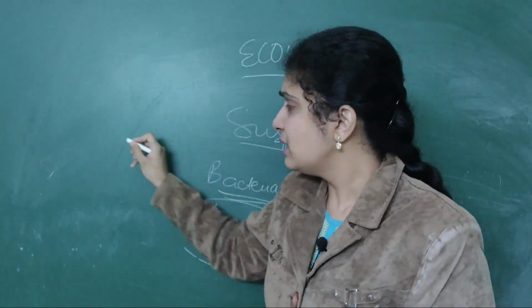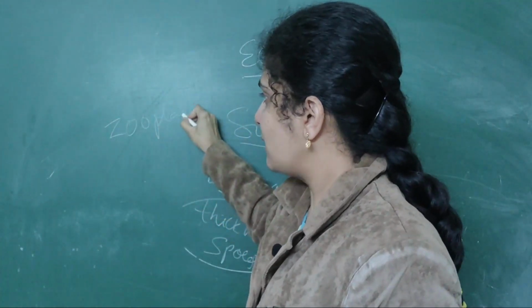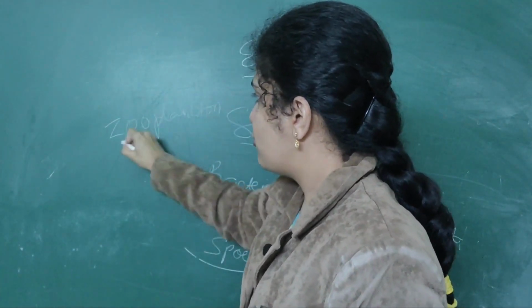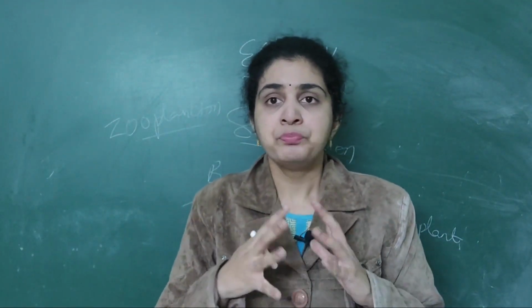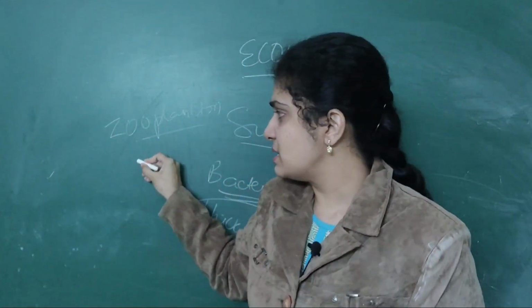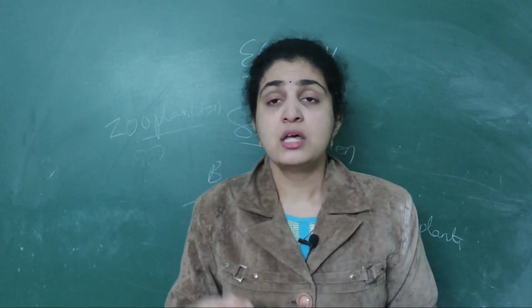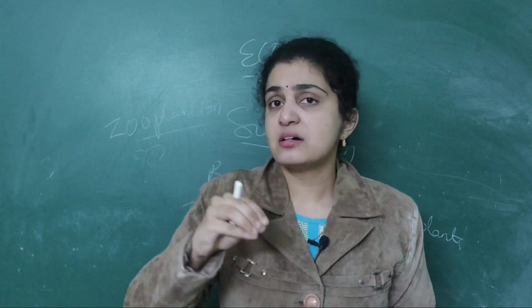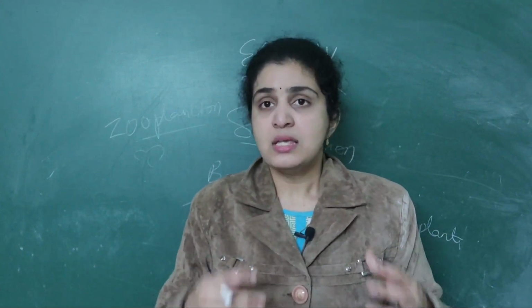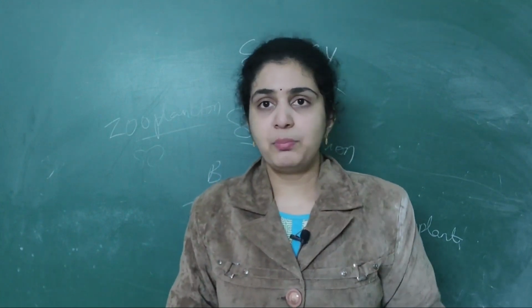Then other organisms also, like zooplankton. What does zooplankton mean? Phytoplanktons are the plants usually seen in the water. Zooplanktons are the organisms which survive on the phytoplanktons. Suppose we humans survive on plants.